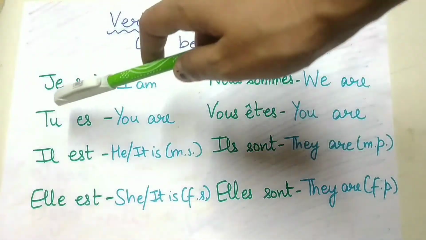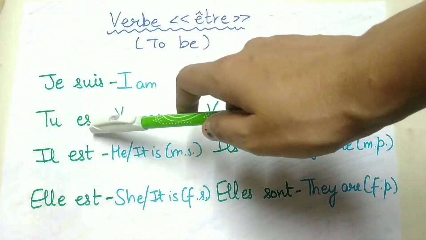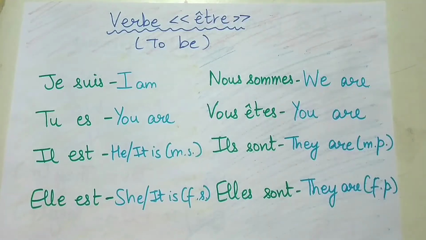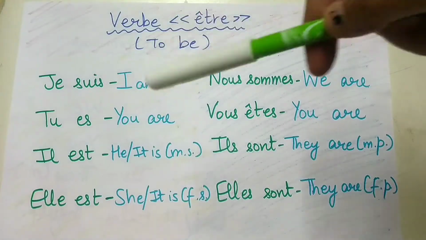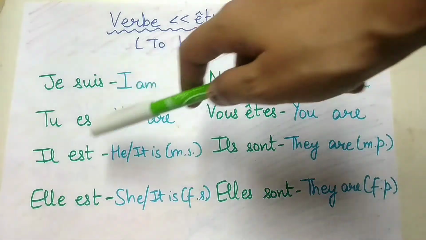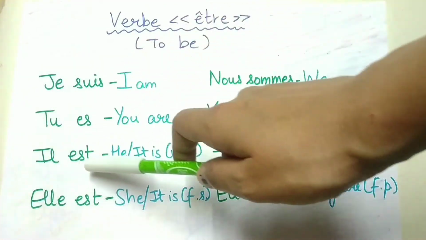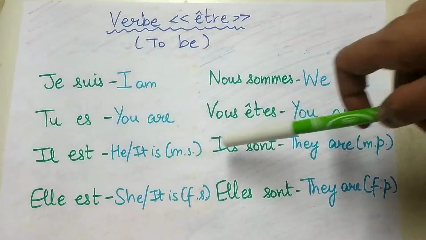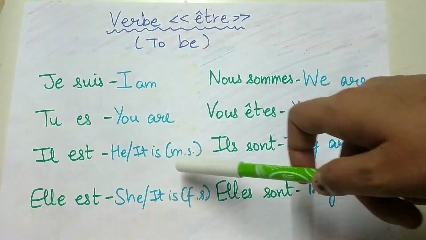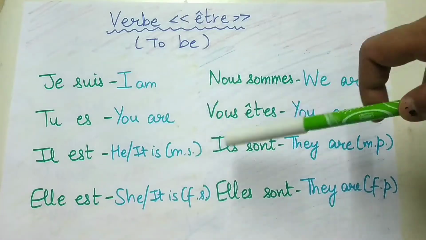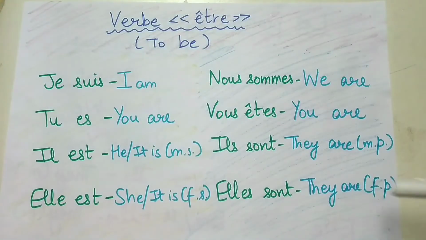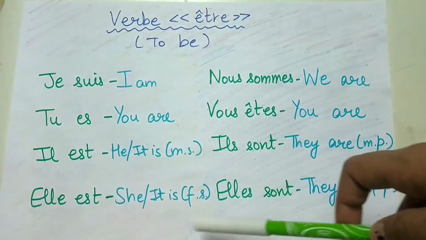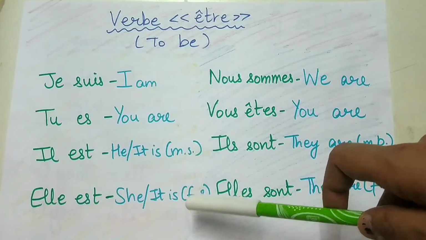And similarly with tu, être becomes es. Tu es, you are. If there is one person and you want to say you are, you can say tu es. Similarly, we have il est. Here again we have conjugated this verb être and it has become est. It means he is or it is. So it is basically used for masculine singular nouns. Then we have elle est, which means she is or it is, and it is used for feminine singular nouns.